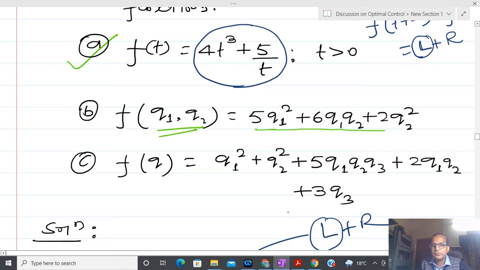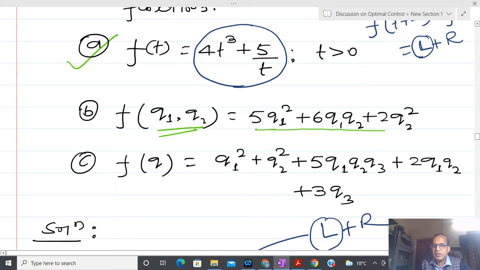I think, sir, we can put the value q1 as q1 plus Δq1, and after that q2 plus Δq2. Okay, and after that what we have to do? We can expand the whole function f(q1 + Δq1, q2 + Δq2) minus f(q1, q2). Okay, and after that what we have to do? Now how to collect the linear term? We can collect the Δq1 and Δq2 terms. So how to tell which one is the linear term? Because now we have two variables.